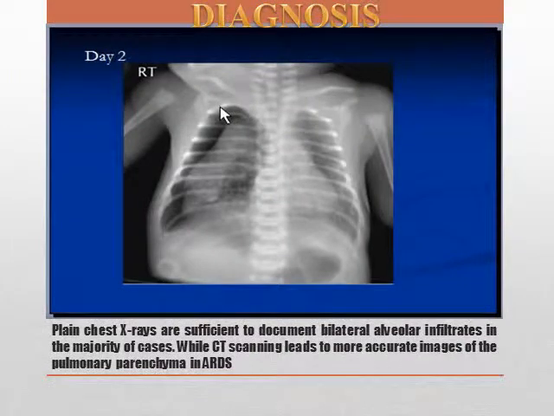A right-sided tension pneumothorax in less aerated lungs indicating worsening of RDS. We call it tension pneumothorax because the mediastinum is pushed towards the left hand side and the collapsed lung is visible here. So this is free air into pleural cavity, which is known as pneumothorax.